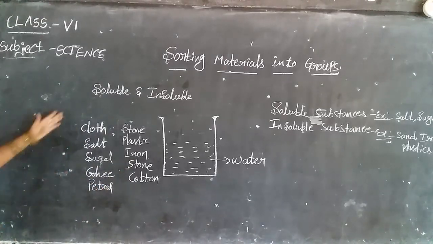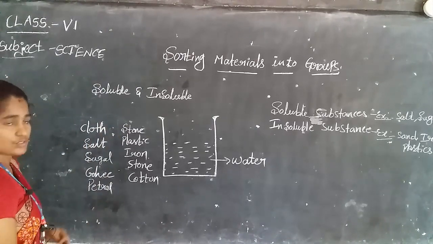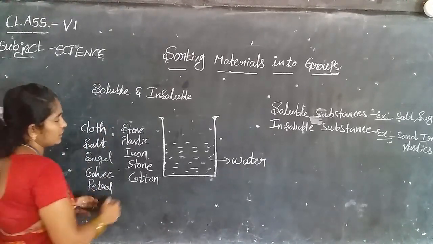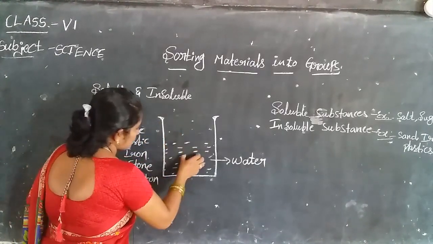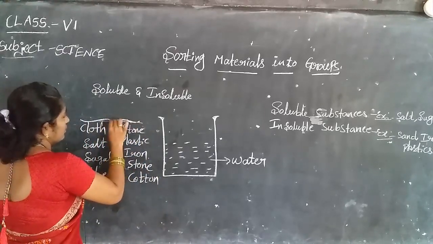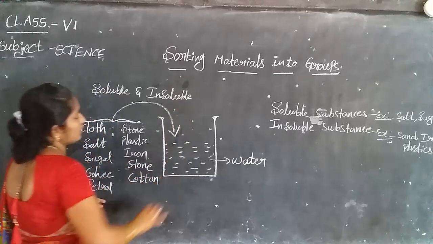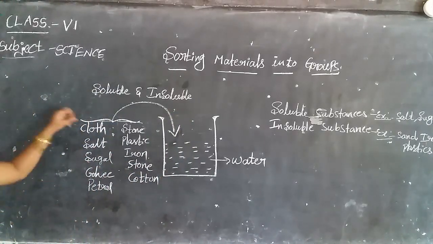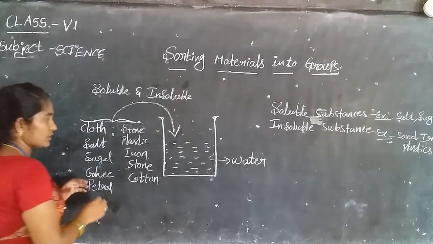So you are taking this type of materials. All these materials are added to the water, poured into the water.